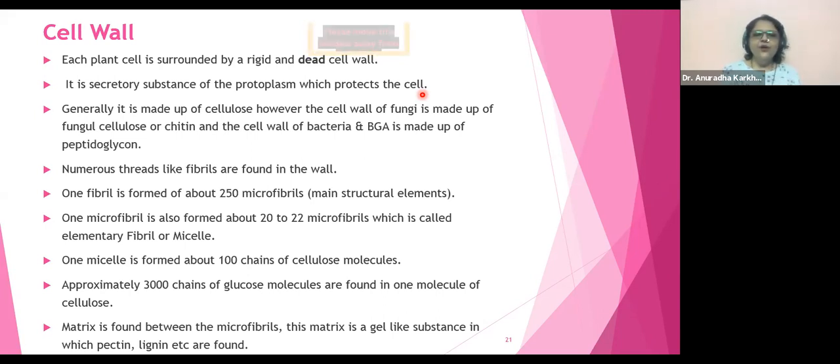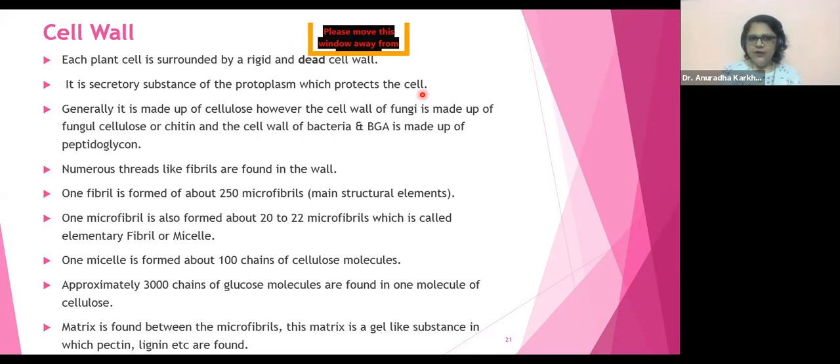Anyway, so that is your chitin. Some people call it chitin. Whatever you're comfortable with, you can call it whatever you want. I don't have any problem with that. So that is going to be your fungal cell wall, okay?